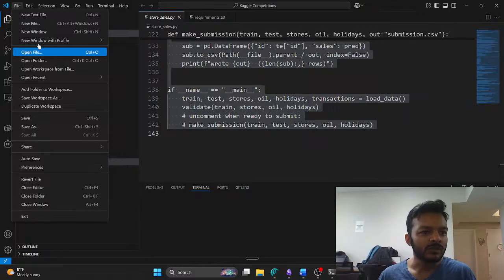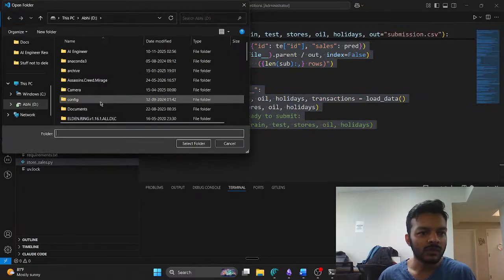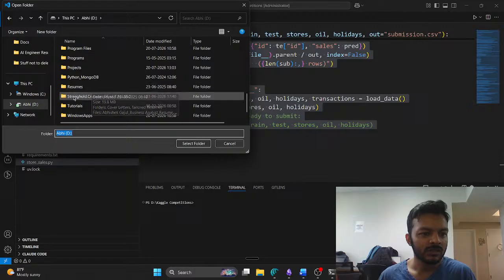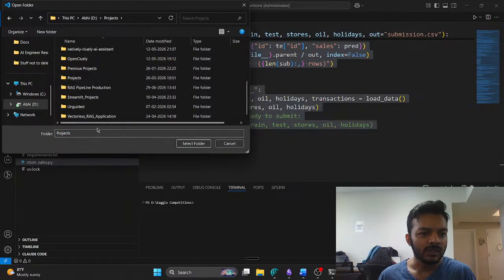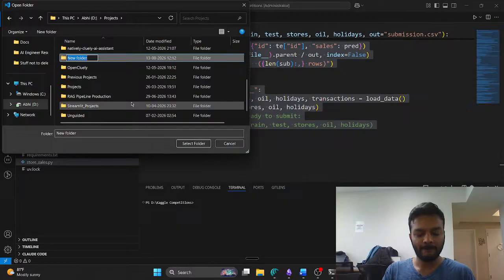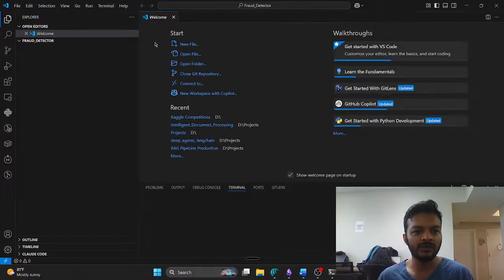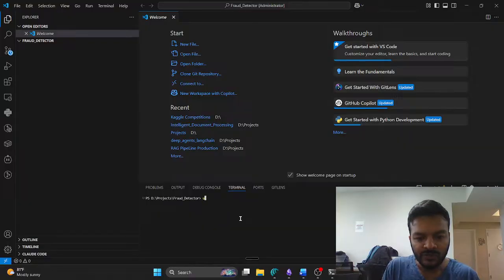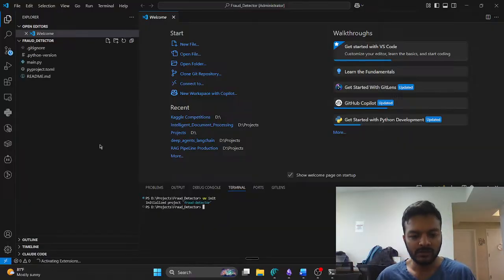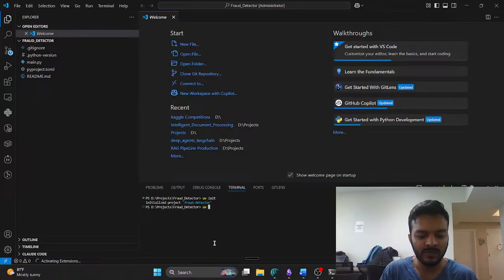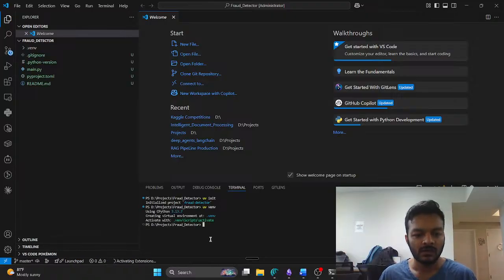So what I usually like to do is open a new folder, go to projects, create something, fraud detector. Okay, go inside, we select this folder, new folder is created, new terminal. Now we use UV init. Okay, this is done. Now UV venv. Now activate this virtual environment.